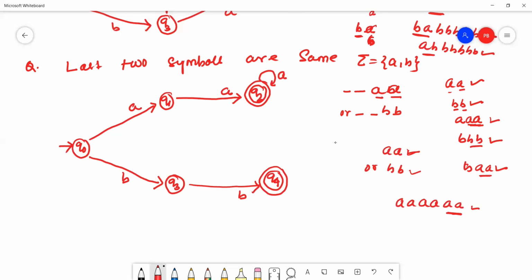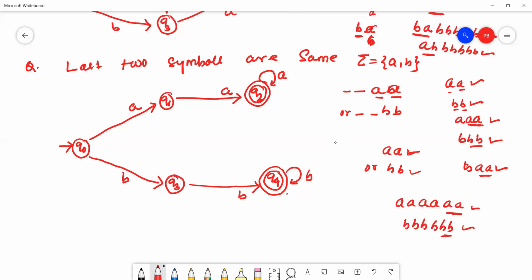Now BB, BB, BB, suppose, yes, this string is valid because the last two symbols are the same in this given string. So that's why B will stay on the Q4 state. Hope all of you understand.